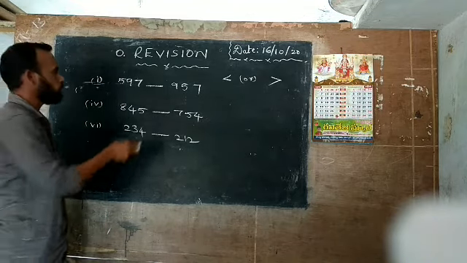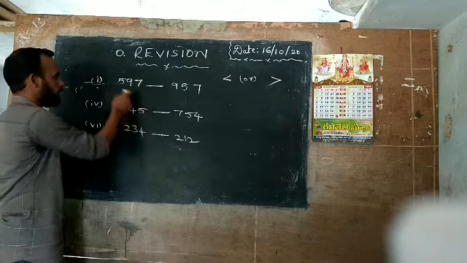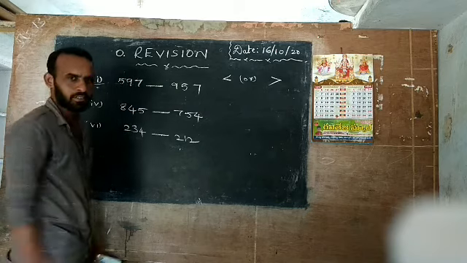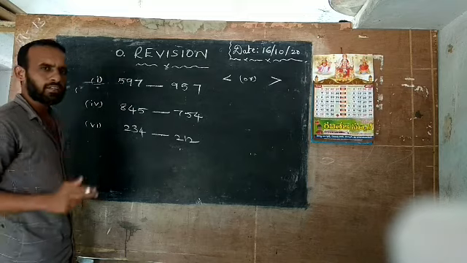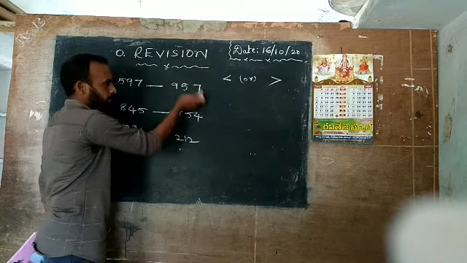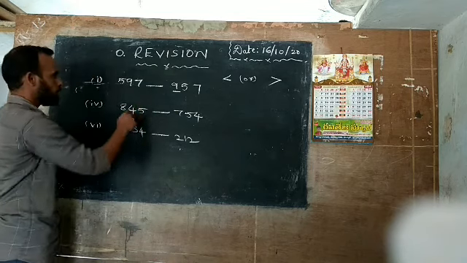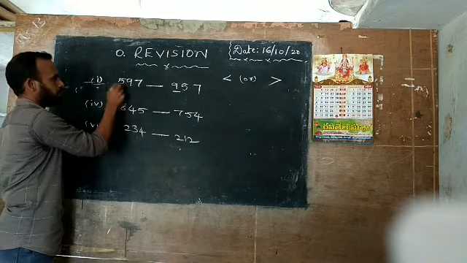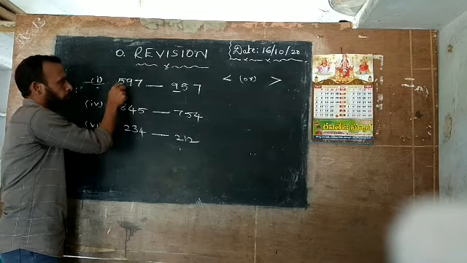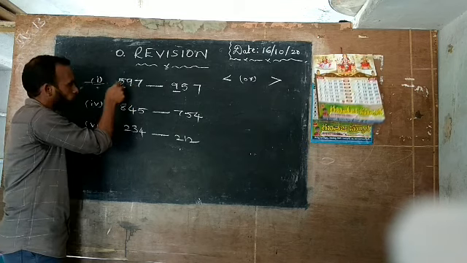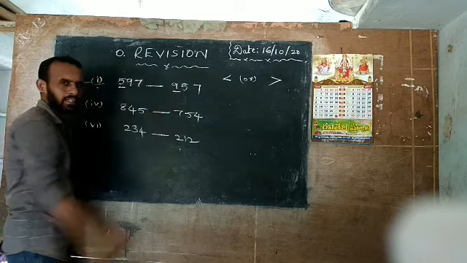So how to find out which is the greatest number and which is the smallest number? Very easy. First of all, here all are three-digit numbers, so they all have hundreds. You focus first on the hundreds place. This is ones, tens, hundreds, so this is the hundreds place. Here also ones, tens, hundreds; this is also the hundreds place. So here 100 plus 5. What is the number name? 597. So 5 means 500. Here comes 9. Which place is 9 in? The hundreds place.